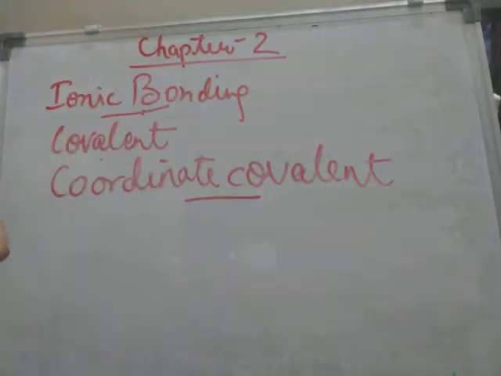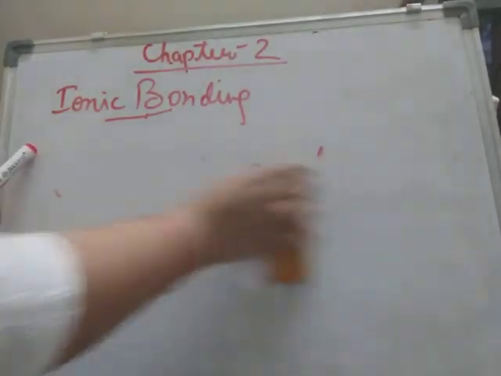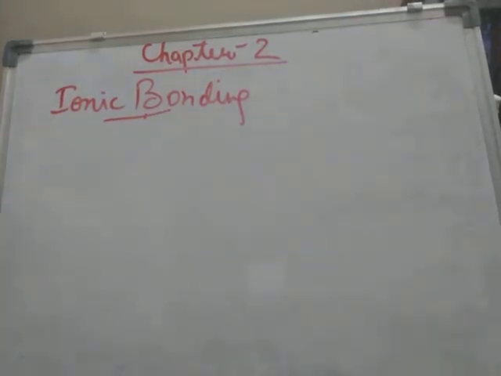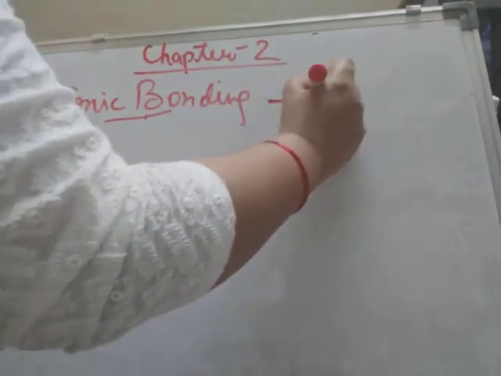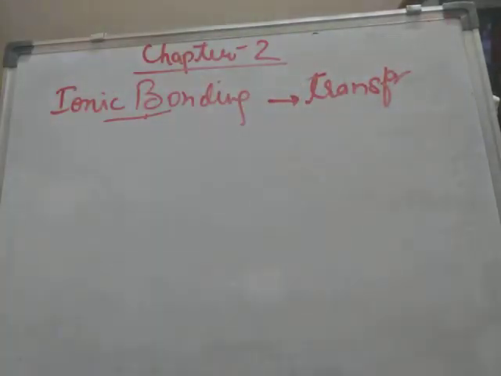Now, in ionic bonding, the bond is formed by transfer of electrons. Yes, in ionic bonding, the bond is formed by transfer of electrons.